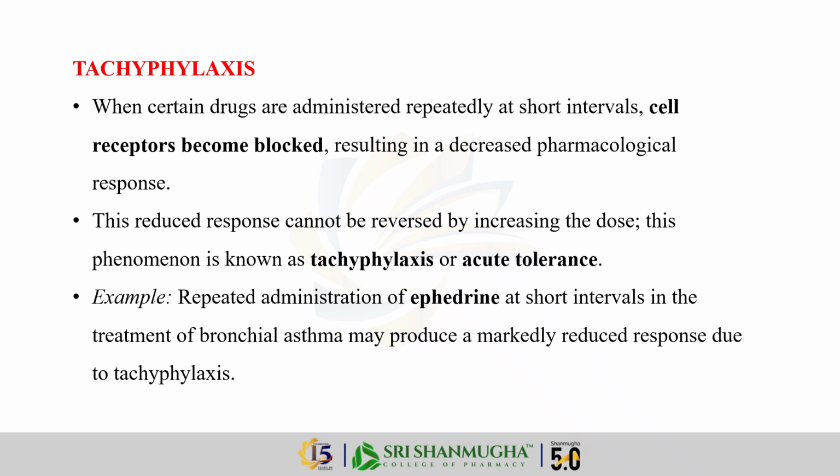Tachyphylaxis. This is rapid tolerance. If you give doses too close together, the body's receptors get blocked and the drug stops working. Even if you increase the dose, it does not help. For example, the repeated administration of ephedrine at short intervals in the treatment of bronchial asthma may produce a markedly reduced response due to tachyphylaxis.